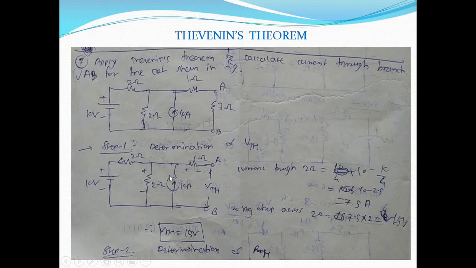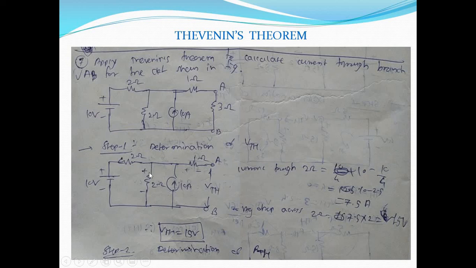See, we need to find out the current flowing through the 2 ohm. So here the current from the 10 ampere source will flow directly through this 2 ohm only, because AB is open circuited.